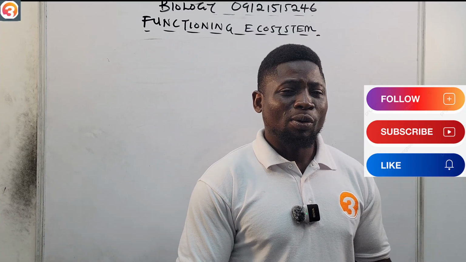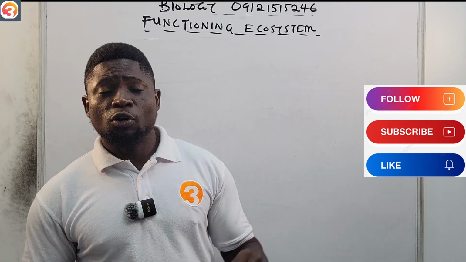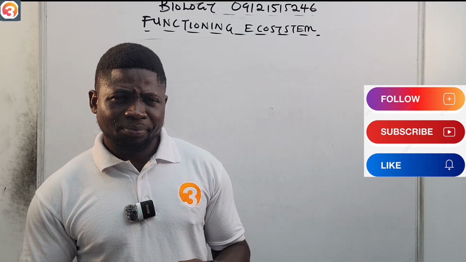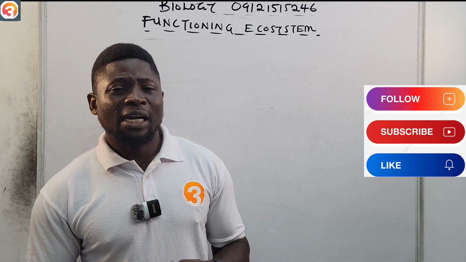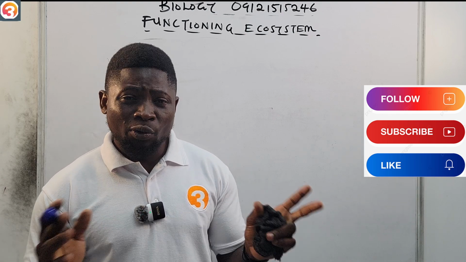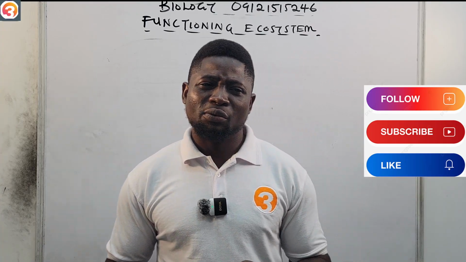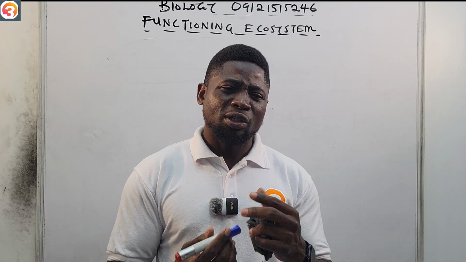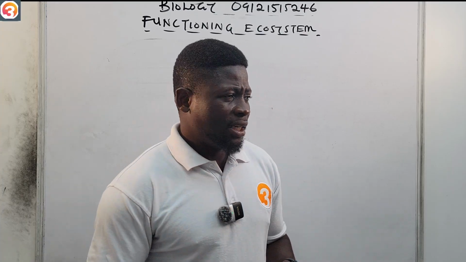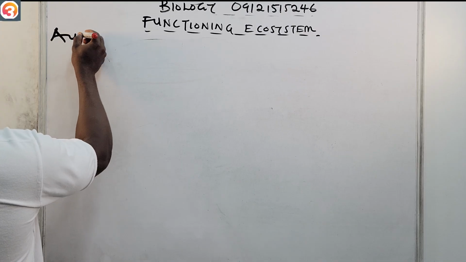So we have autotrophs, heterotrophs, and then we also have decomposers. Now, autotrophs are those organisms that can manufacture their own food. This is not a new term to us. We talked about autotrophic nutrition when we did nutrition. So you know that autotrophs can manufacture their own food. Now, let us begin with the autotrophs.